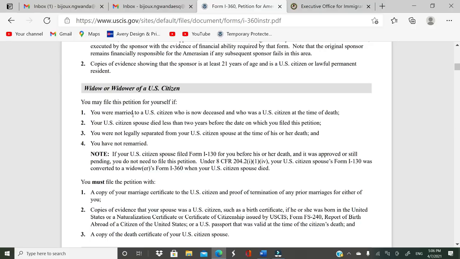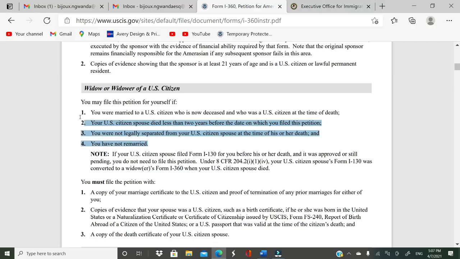Okay, and those are the requirements. It says you were married to a U.S. citizen who is now deceased and who was a U.S. citizen at the time of the death. Okay, your U.S. citizen spouse died less than 2 years before the date on which you filed this petition. Okay, you are not legally separated from the U.S. citizen spouse at the time of his death, and you have not remarried.